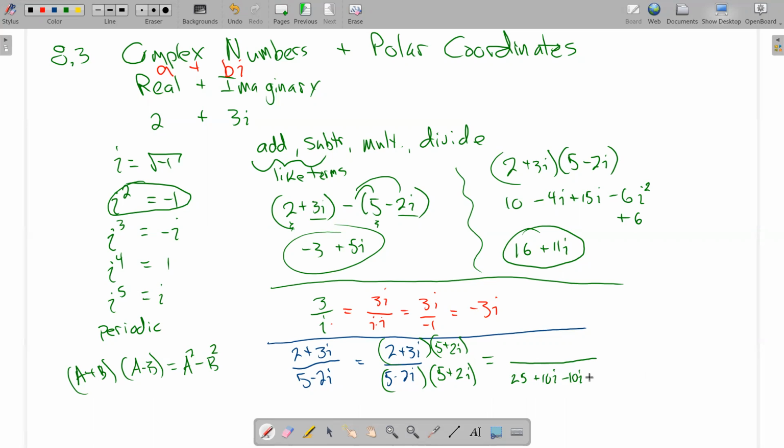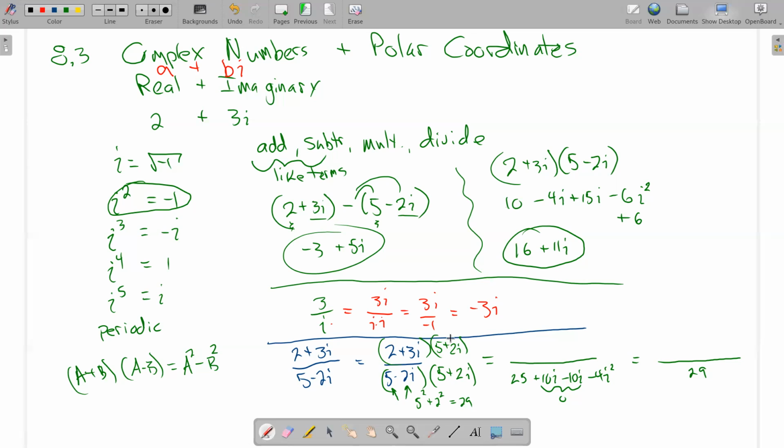Negative 2 times positive 2 is negative 4. But then I have an i squared there. So these guys become 0. i squared is -1, which makes this a positive 4, giving me a 29 in the bottom. And that's kind of a cool thing that always happens when you multiply complex conjugates, you get the square of this number plus the square of that number. 5 squared plus 2 squared is that 29. And that always happens when you multiply complex conjugates because of that i squared and the middle terms cancel. So I no longer have an i in the bottom.